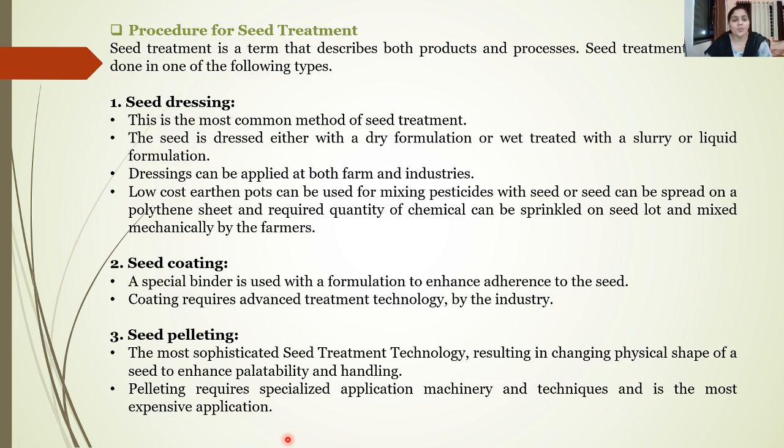Then the third important method for seed treatment is seed pelleting. Now, seed pelleting is one of the most sophisticated seed treatment technologies, which results in a change in the physical shape of the seed, and it enhances palatability as well as handling of the seeds. This pelleting requires some specialized application machineries and techniques, and mostly it is a very expensive type of procedure.